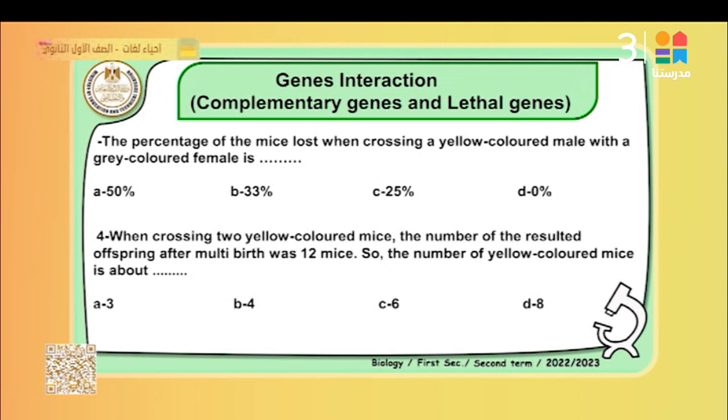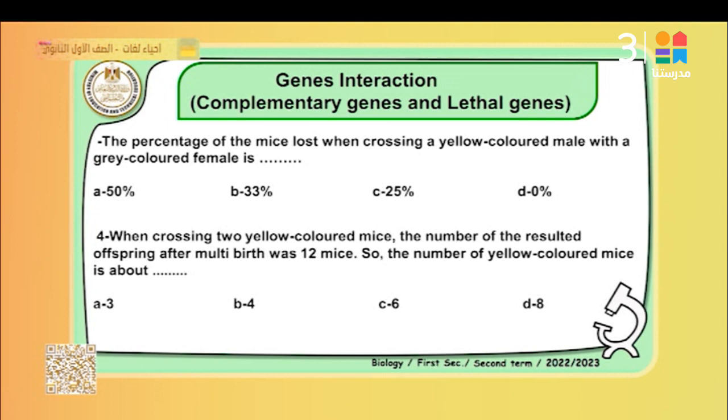That's right. For example, in this question that is related to complementary genes and lethal genes, what is the percentage of mice lost when crossing a yellow-colored male with a gray-colored female?